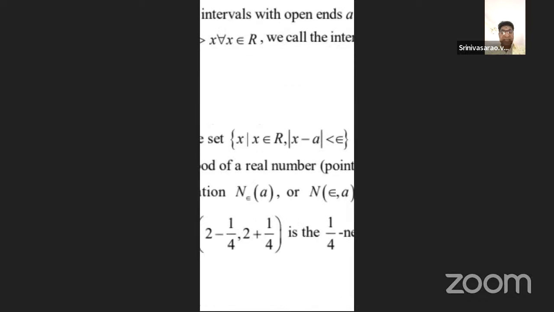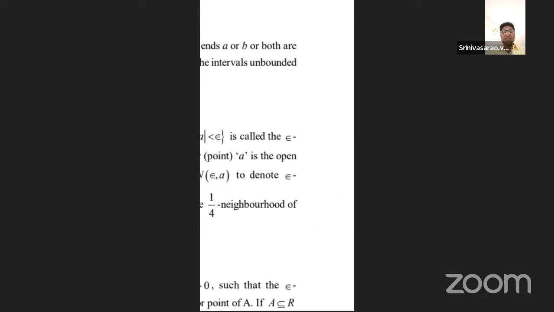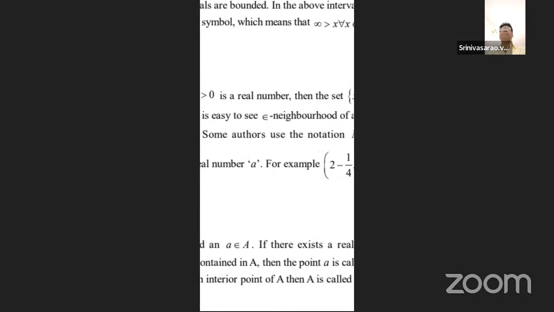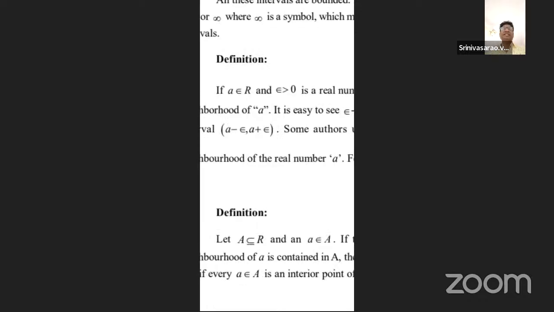Now the roster form of the neighborhood is denoted as follows: x is any one of the real numbers such that the absolute value at x equal to a is represented by mod x minus a. We read it as mod x minus a less than epsilon. It is called the epsilon neighborhood of small a. So what is the neighborhood of a? It lies between a minus epsilon and a plus epsilon, in the small bracket.